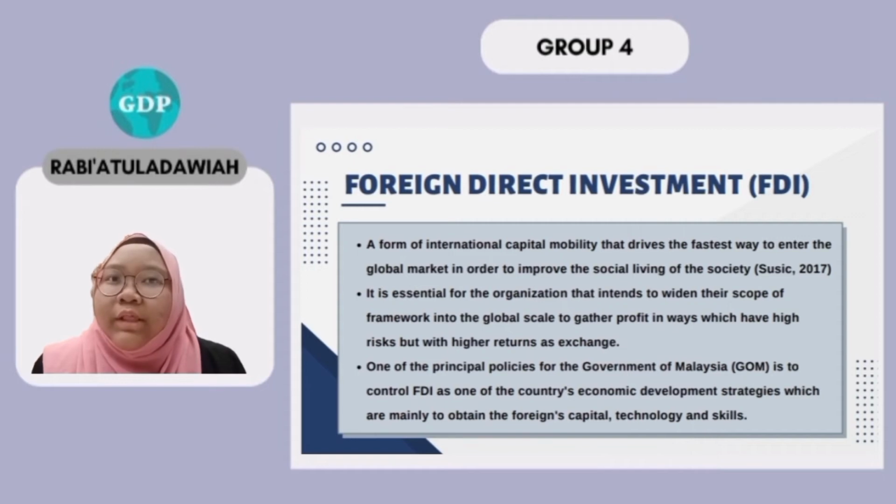From the article of Suzik 2017 mentioned that FDI is a form of international capital mobility that provides the fastest way to enter the global market in order to improve the social living of society. It is essential for organizations that intend to widen their scope of framework into the global scale to gather profit in ways which have high risk but with higher return as exchange.